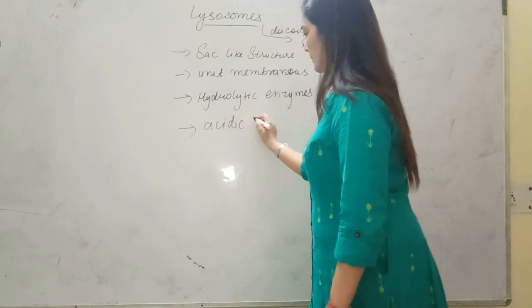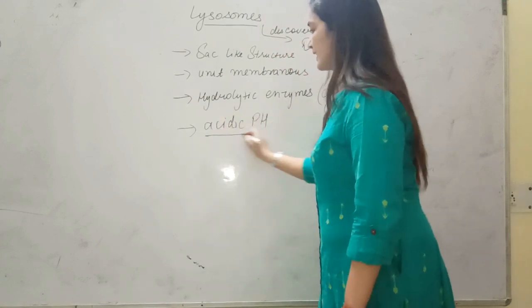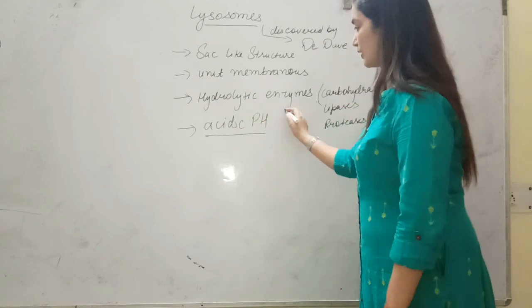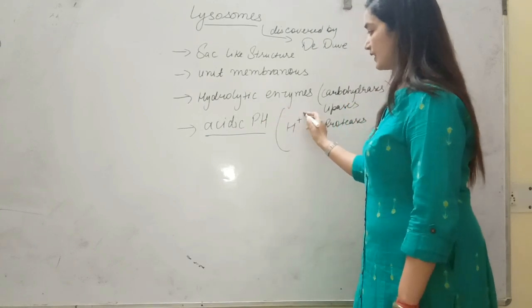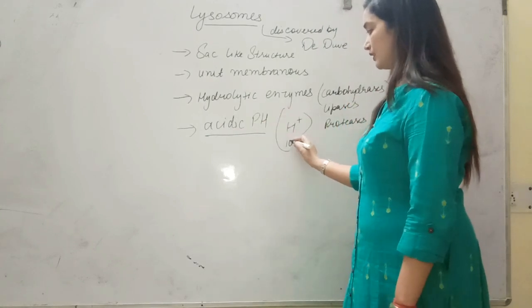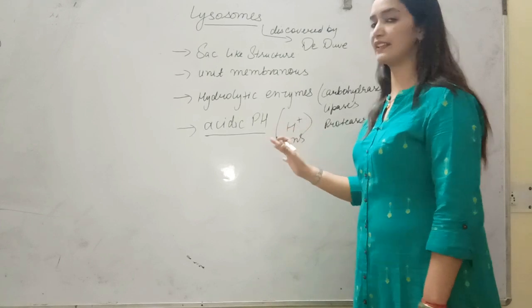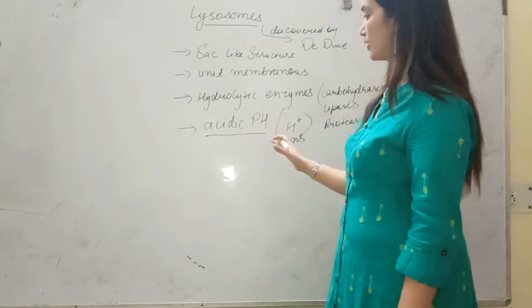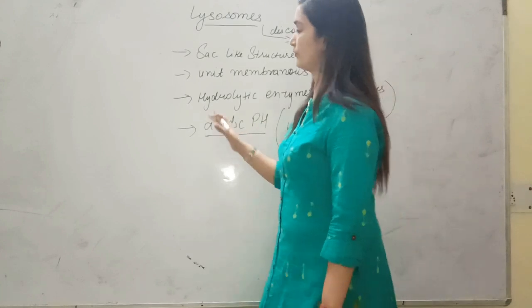Why is there an acidic pH inside the lysosome? They have hydrogen ions, or you can say protons, present inside the lysosome that are responsible for the acidic nature of this lysosome.